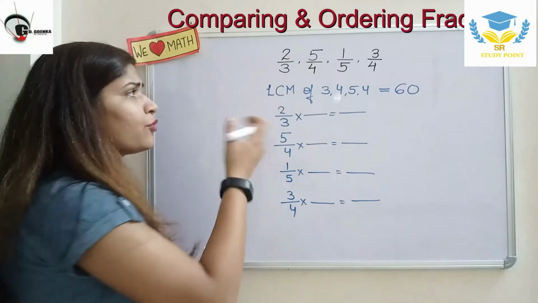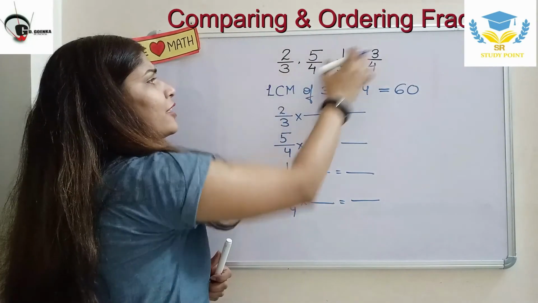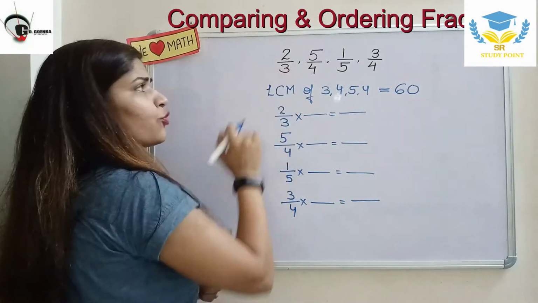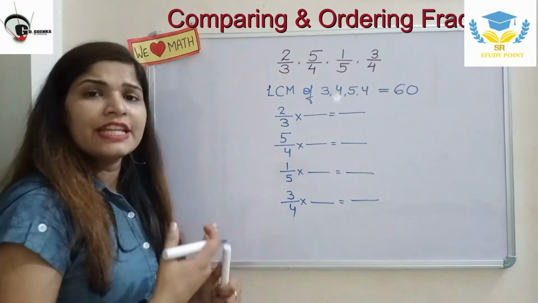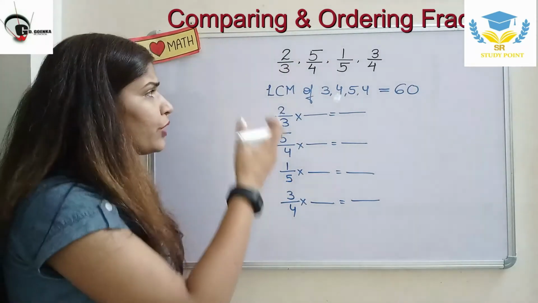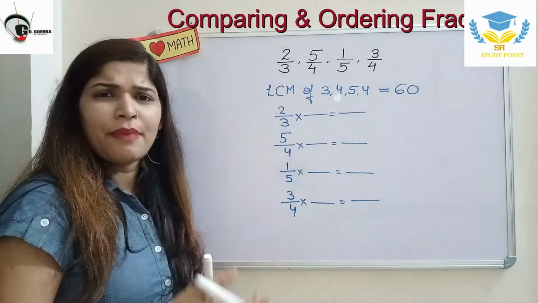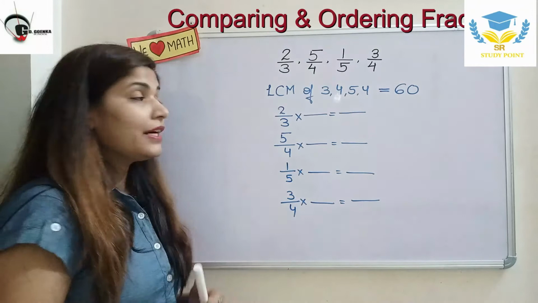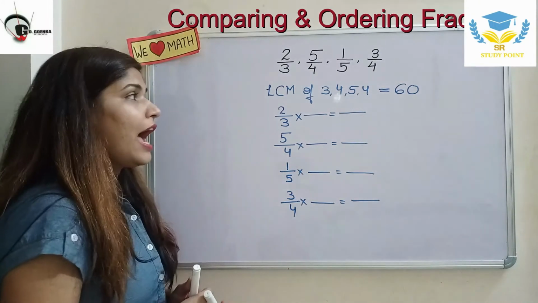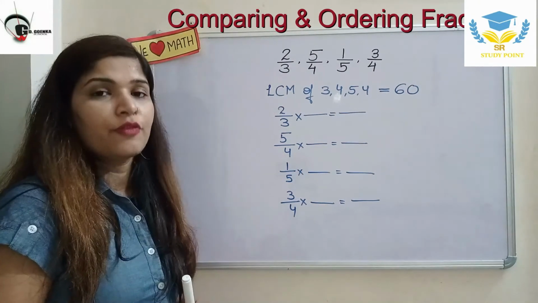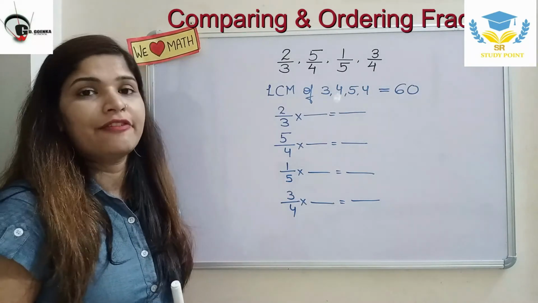If I have all the numerators at the top with the same denominator, say 3, we can easily order them just by comparing the numerators. But we can't order unlike fractions this way.